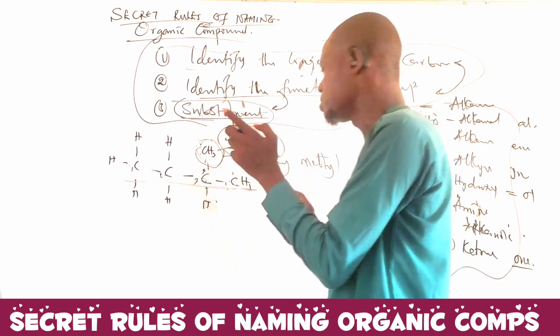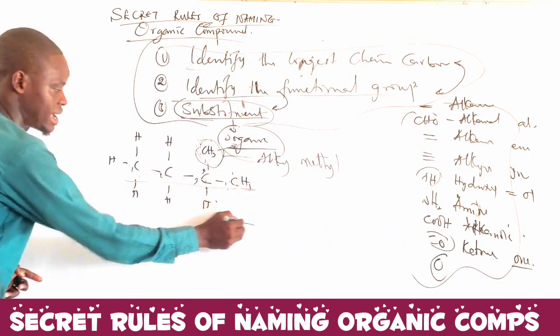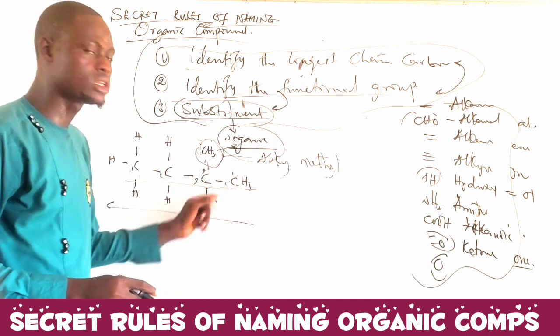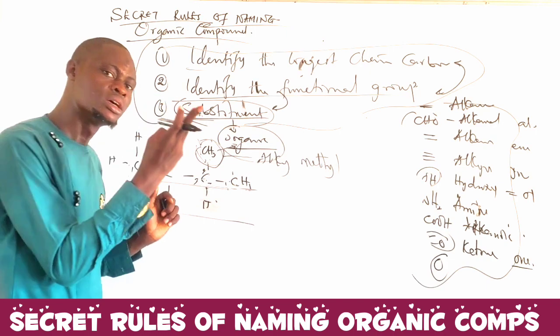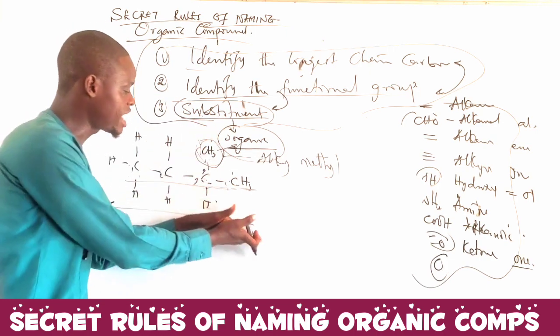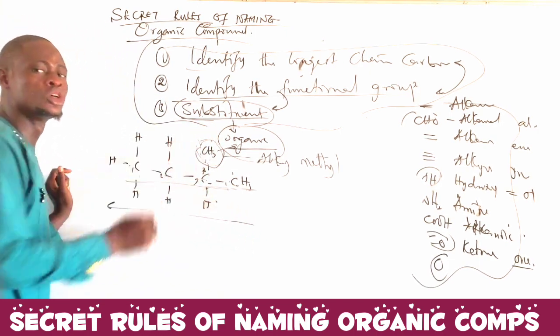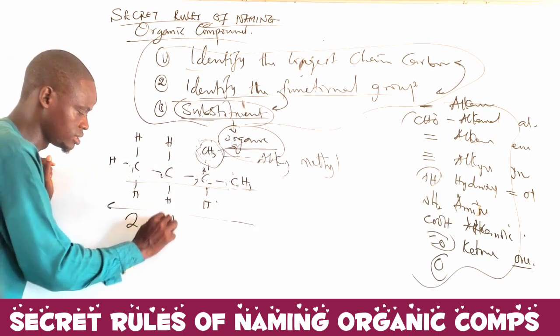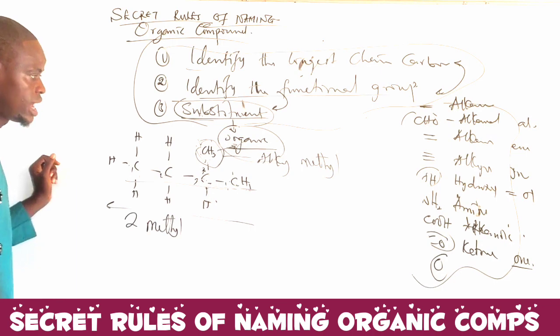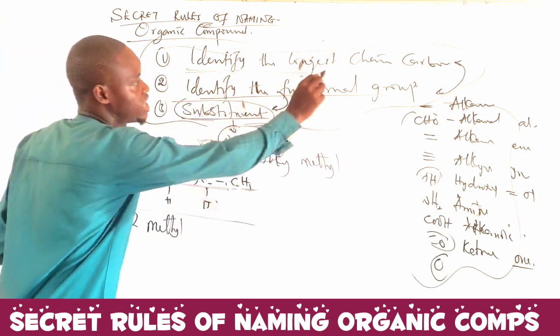So how am I going to name it? I'm going to name from the right to the left. Because from left to right, the substituent will fall on carbon 3. But from right to left, the substituent will fall on carbon 2. So the name of this compound should be equal to what? 2-methyl. Altogether. Now, don't forget that I said you've already identified the longest chain.